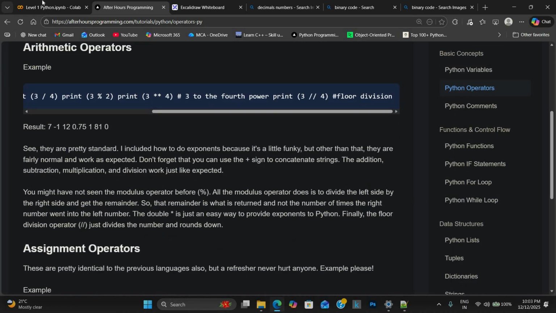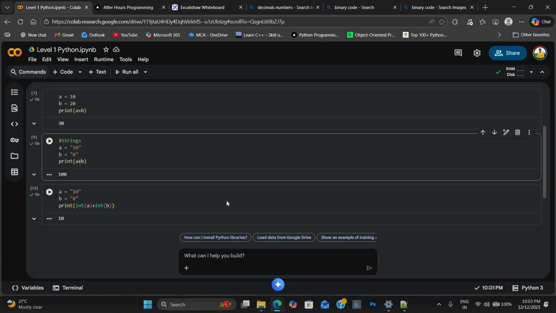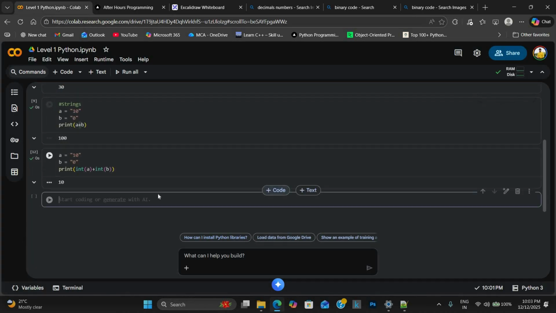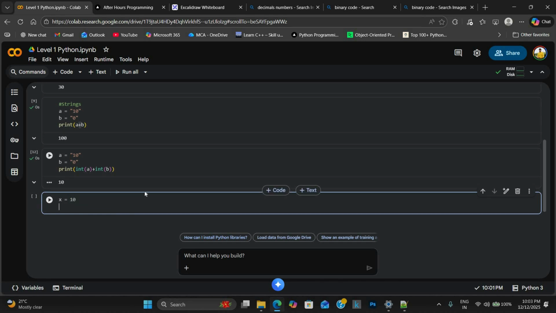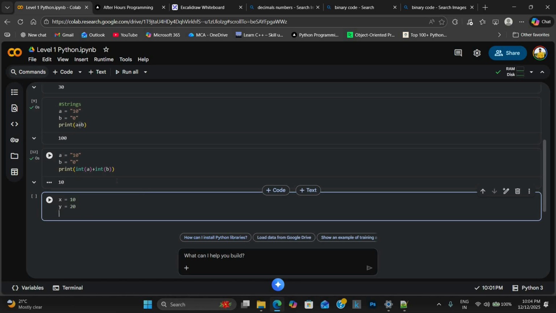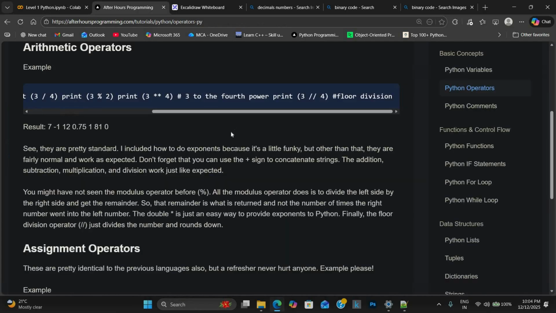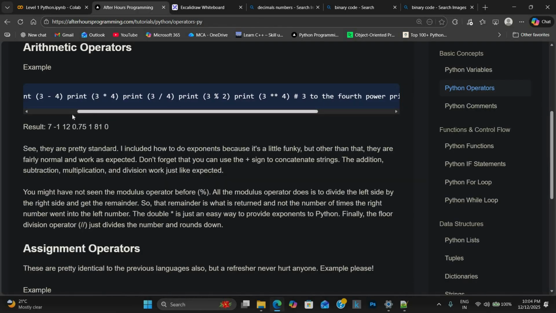Let us try to perform these arithmetic operators. We take two numbers: x is 10, y is 20. Now we try to perform these operations.